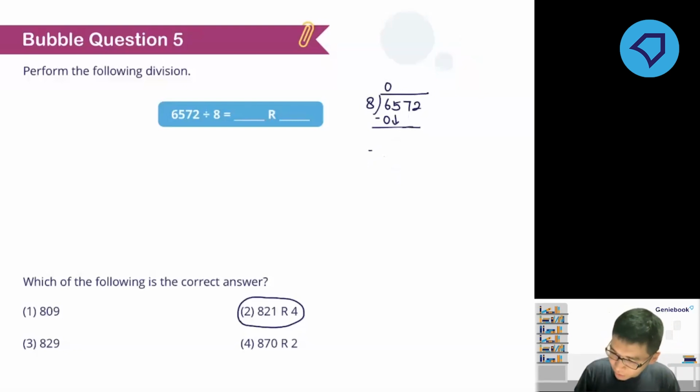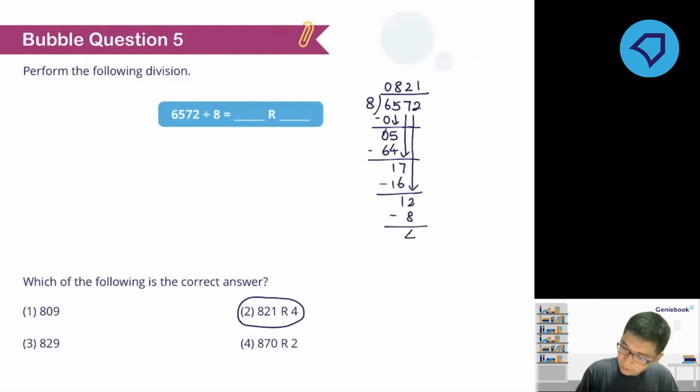Okay, right? So 0, bring down 6, bring down the next digit, 8, 64, subtract, bring down the next digit, 2, multiply, subtract, bring down the next number, 12, divide, subtract. There you have it. Sorry, I'm too hungry already. I cannot think.